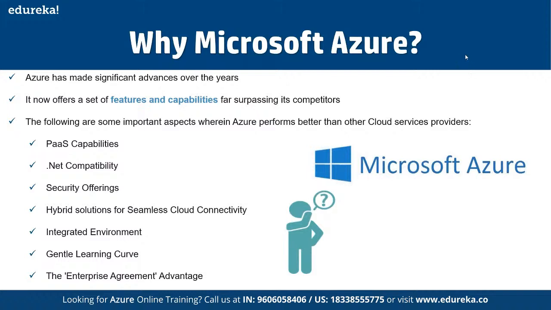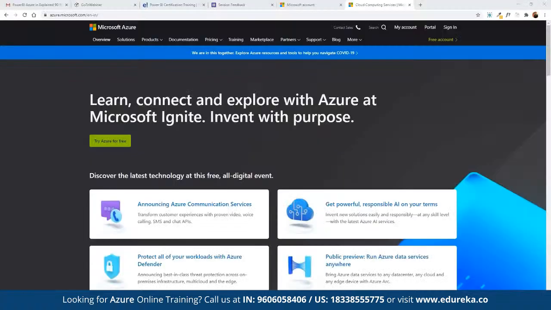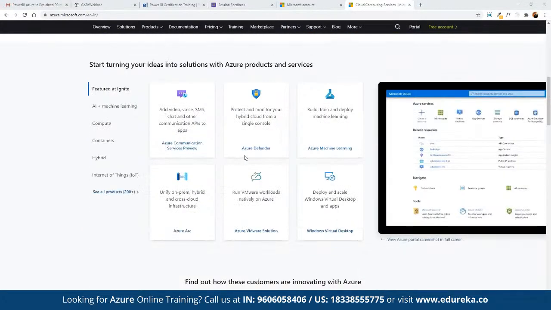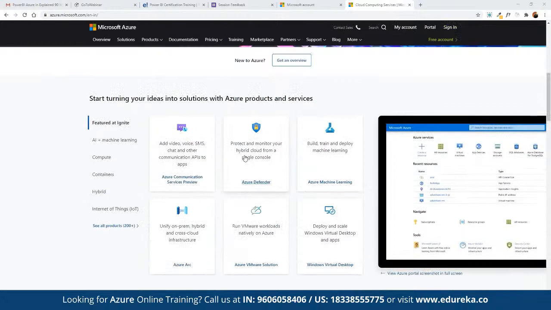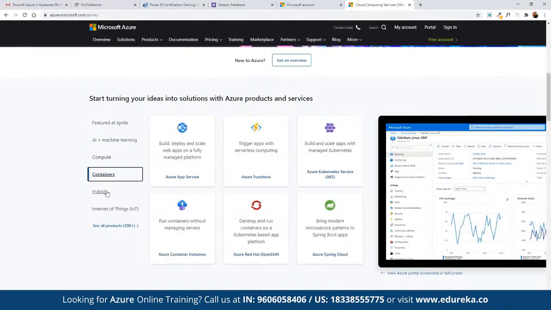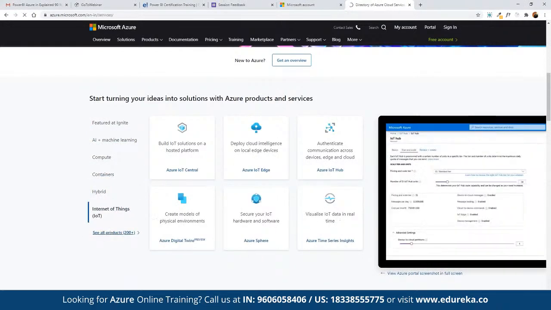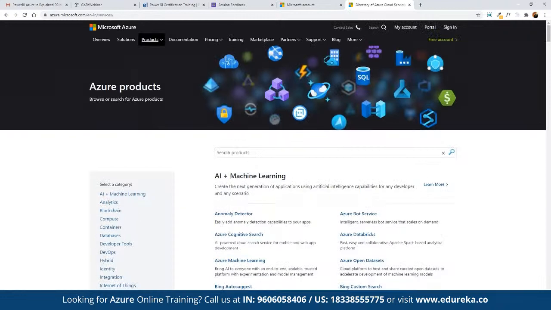To see the list of all the services offered under Azure, we can refer to the link azure.microsoft.com, where we can see the services offered under AI/ML, computation, containers, hybrid solutions, Internet of Things, and more than 200 services offered under different categories.